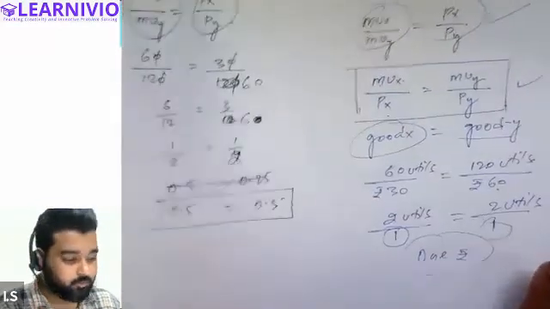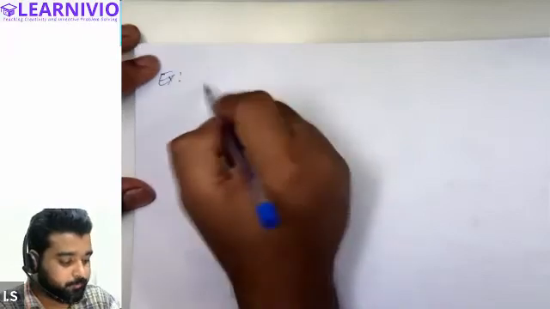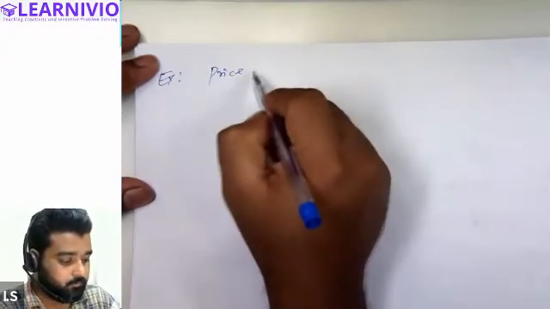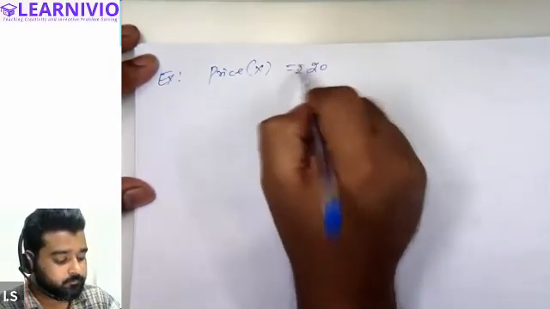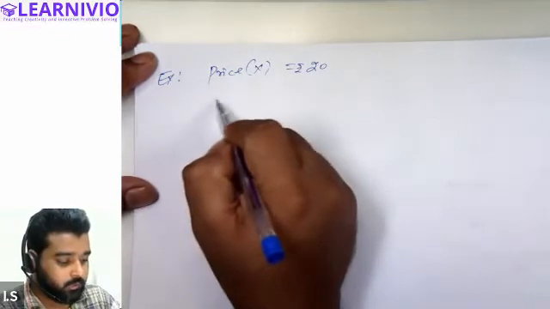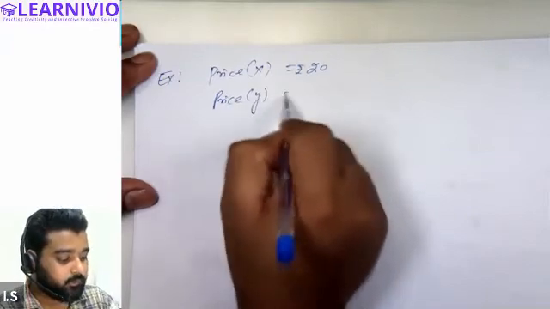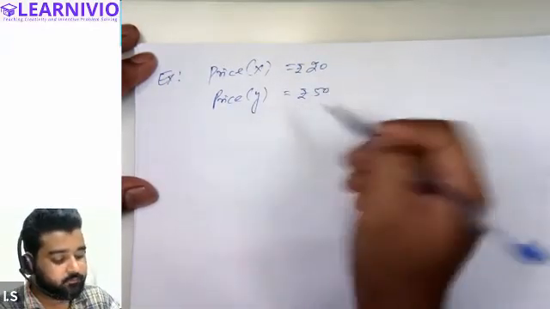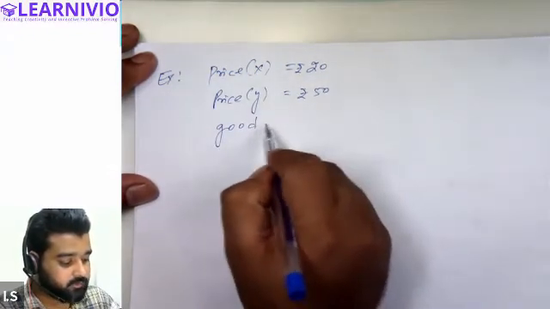All right. So let's take one more example. And here you will have to identify whether the consumer is in equilibrium or not. Please write this down. Let's assume the price of commodity X is, let's say, 20 rupees per unit, and the price of commodity Y is 50 rupees.